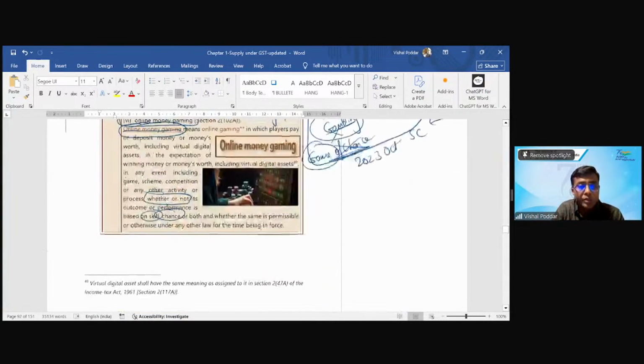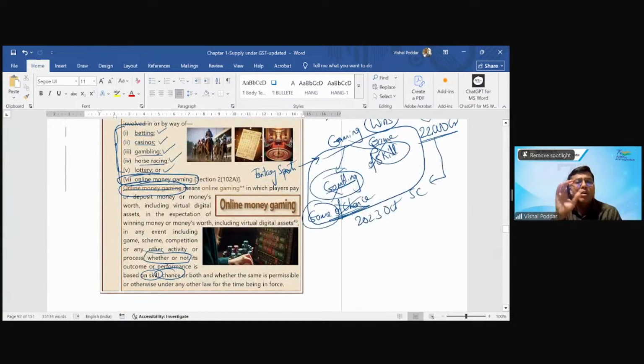But then out of this, one part is online money gaming. Now, out of online gaming, what is online money gaming? So it means online gaming where the player will keep some money, which may be in money form or in the form of virtual digital assets like bitcoins or all, whatever, in expectation of winning money or money's worth.